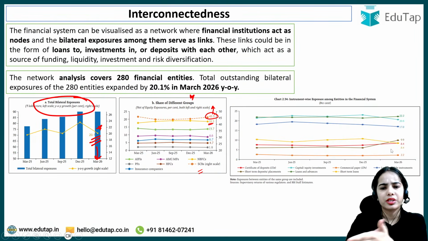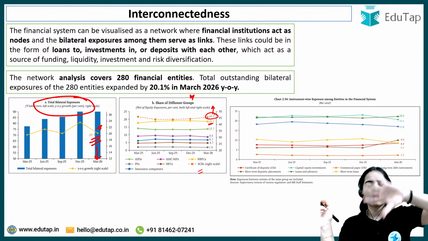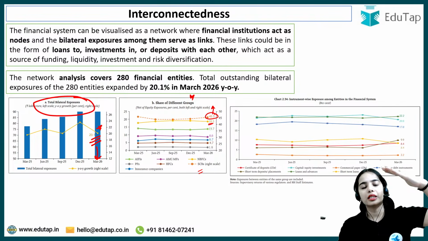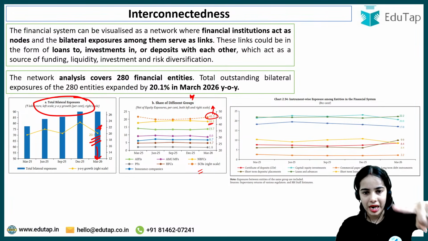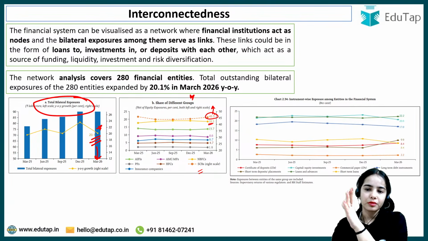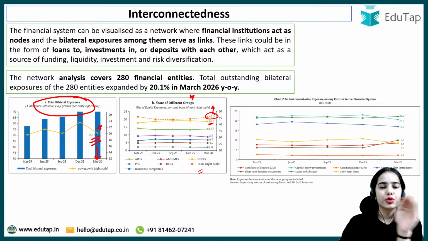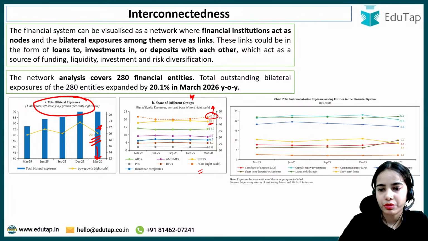Then the rest of the diagram you can read, but the highest two categories you can remember. The share of different groups: the highest share in the bilateral exposure is of the banks, then the NBFCs. In the category of instrument wise exposure, the highest exposure is through loans and advances, and then capital and equity investment.